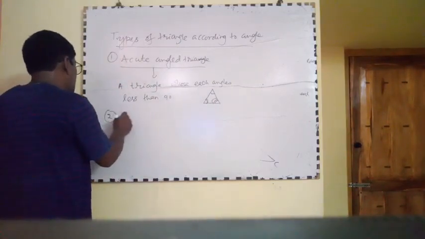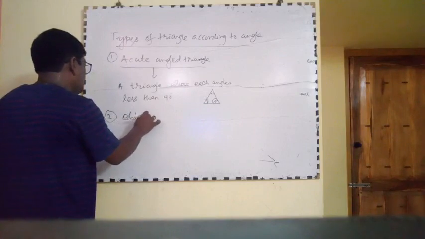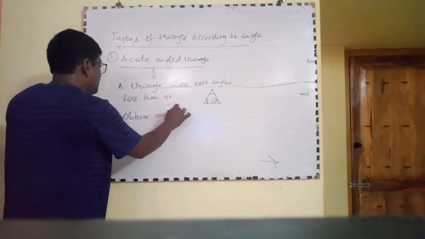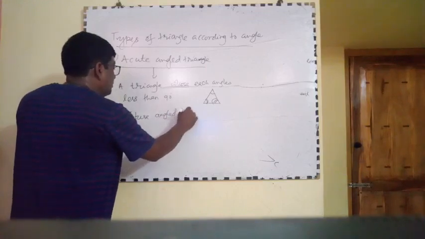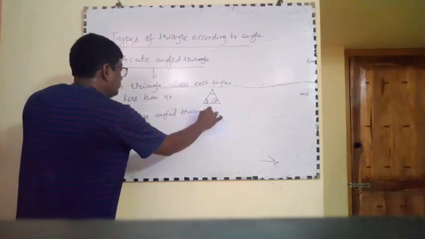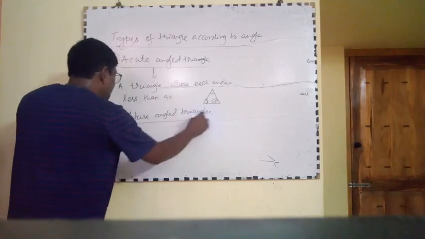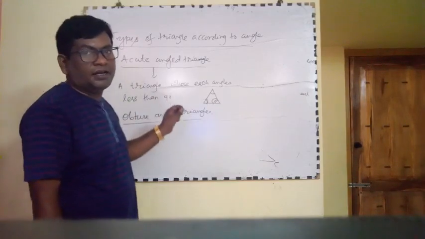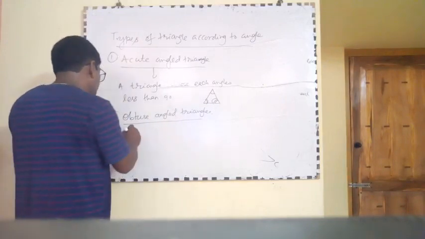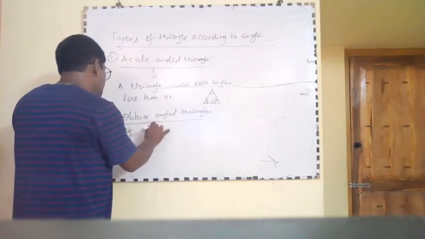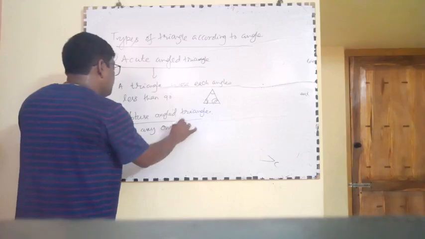Number two, obtuse angle triangle. What is obtuse angle triangle? If any one angle of the triangle is greater than 90 degree, then it is called obtuse angle triangle.